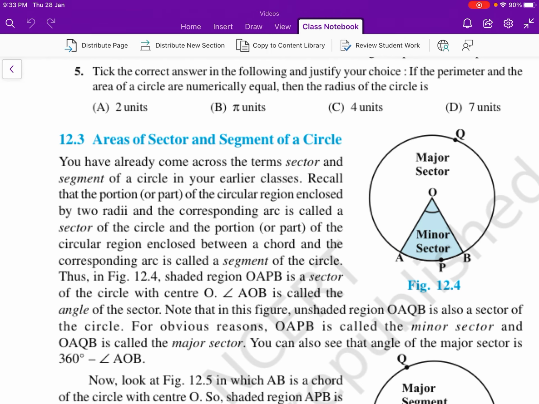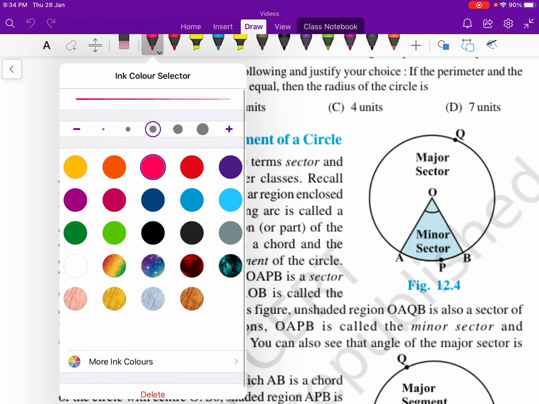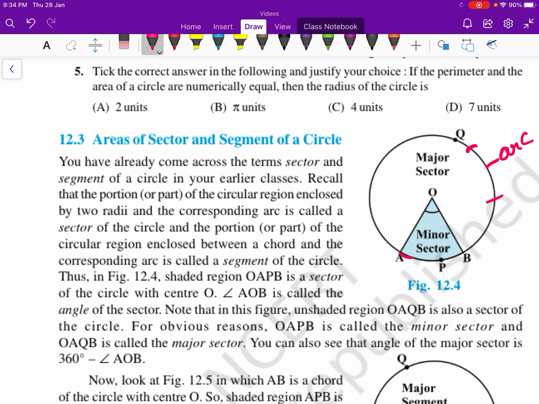Now, a piece of a circle, or a part of the perimeter or circumference of the circle, is called an arc. When an arc and two radii and the region enclosed within that part form a minor sector, the part other than the minor sector is the major sector.